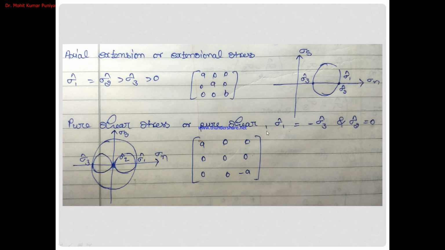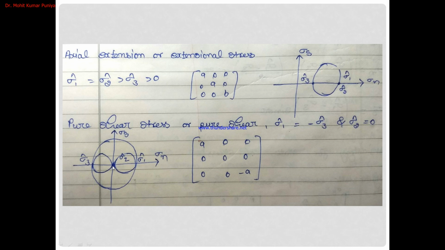Then pure shear stress, or pure shear: sigma 1 is equal to minus sigma 3 and sigma 2 is equal to 0. So here we can represent two circles, one towards the positive axis, another towards the negative axis, and the common point will pass through the 0 point.